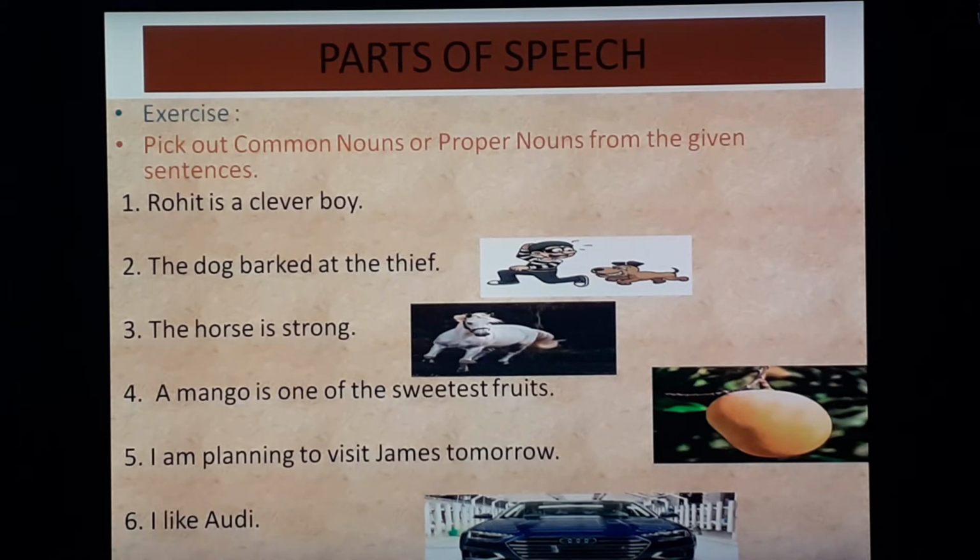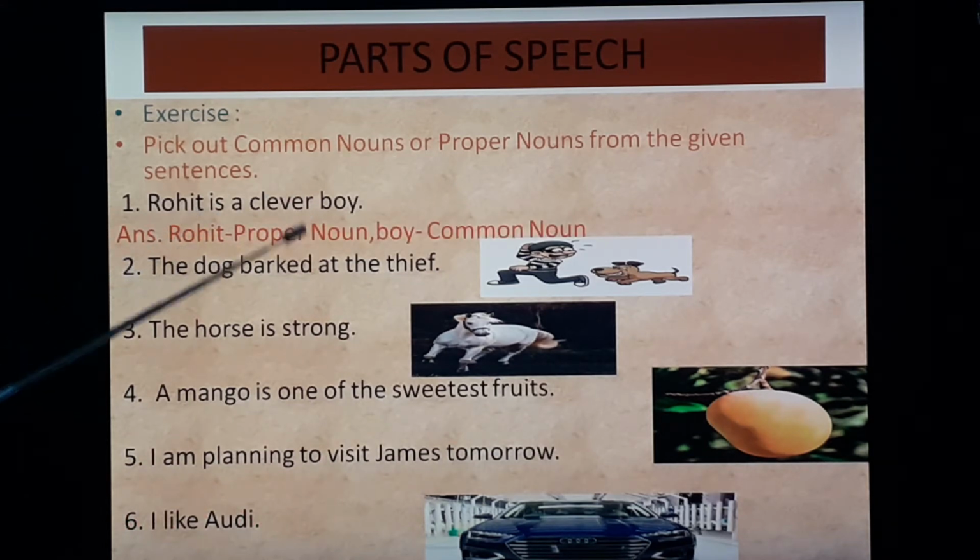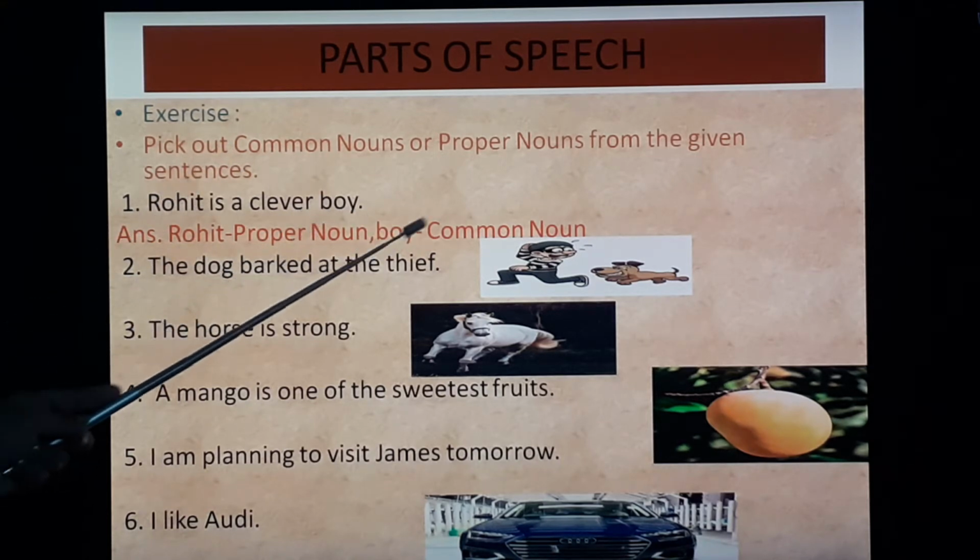Hope you have completed. Let's check answers. First, Rohit is a clever boy. So Rohit, a particular name of a person is given, and R is capital. That is why Rohit comes under the category of proper noun, and boy, that is common noun.